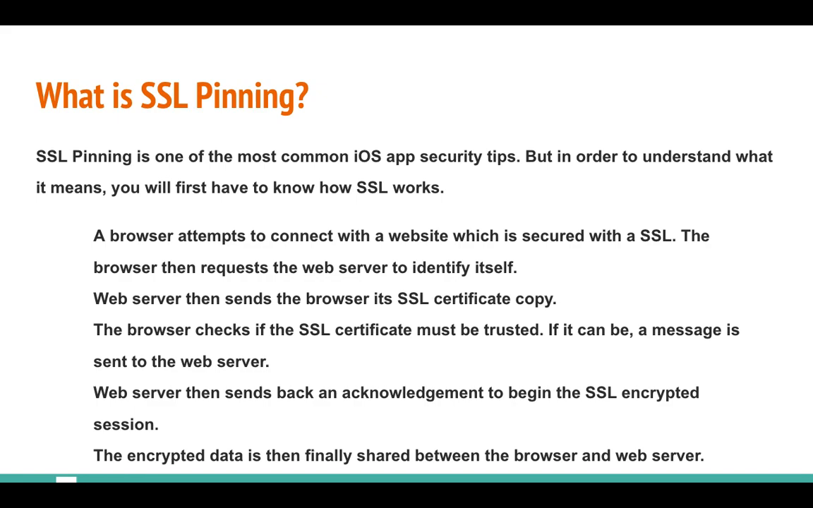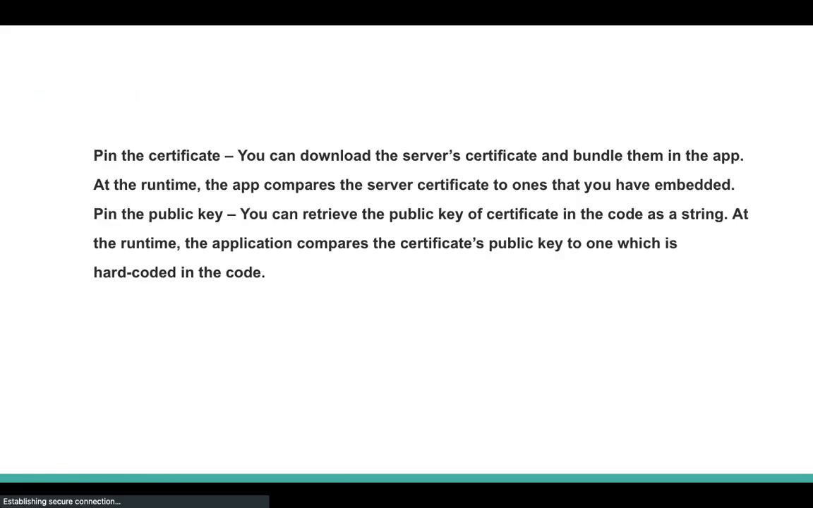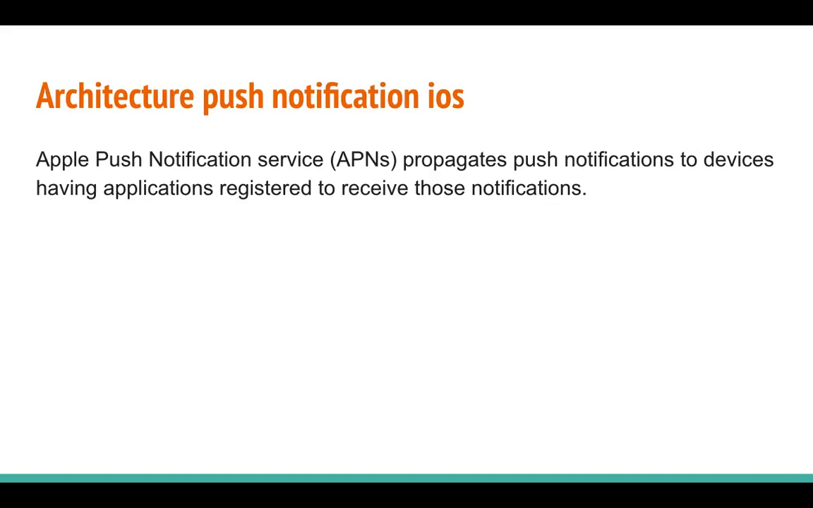If it is trusted, it will send a message to the web server. The web server sends back an acknowledgement to begin the SSL encrypted session. The encrypted data is finally shared between the browser and the web server. Okay. In SSL pinning, there are two types: pin certificate and pin with the public key certificate.